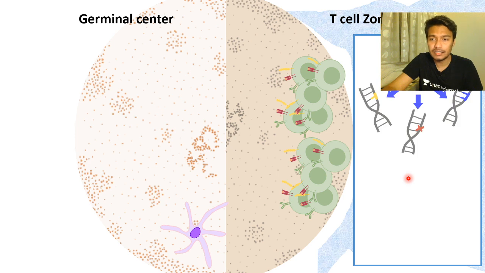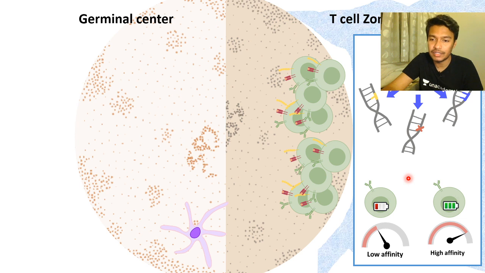Inside the germinal center, something randomly happens in the genome, and this is restricted to the variable region of the B cell receptor genes. This process is known as somatic hypermutation. Somatic hypermutation can give rise to many different affinities of the B cell receptors, low affinity or high affinity. High affinity ones would be selected, low affinity ones would get rid of, right?